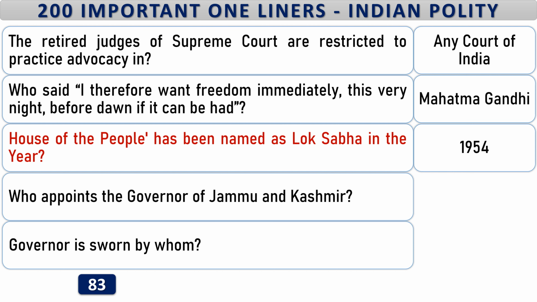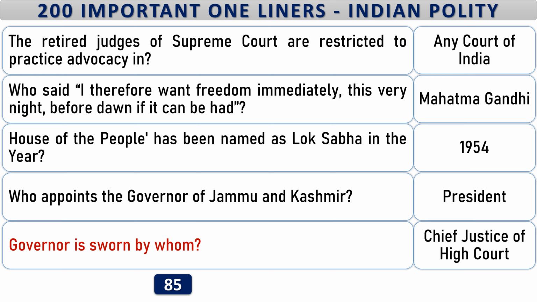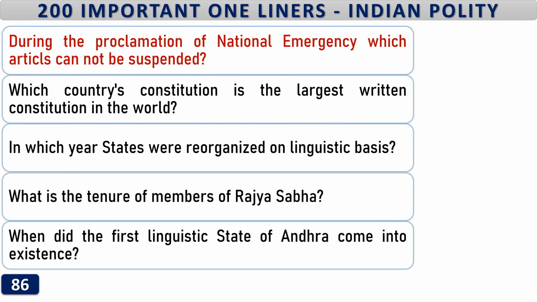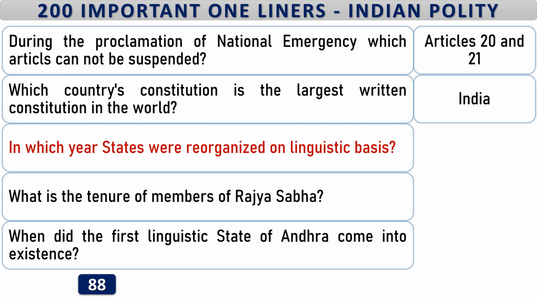1954. Who appoints the Governor of Jammu and Kashmir? President. Governor is sworn by whom? Chief Justice of High Court. During the proclamation of national emergency, which articles cannot be suspended? Articles 20 and 21. Which country's constitution is the largest written constitution in the world? India.